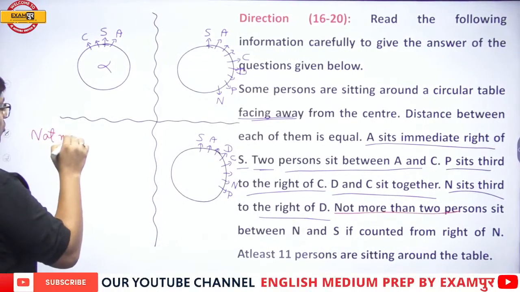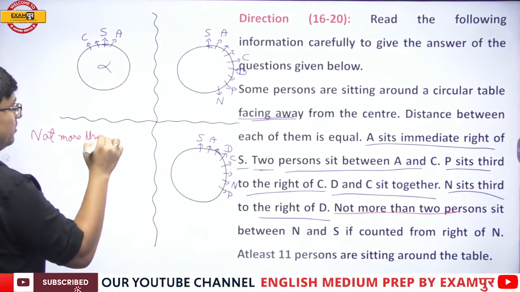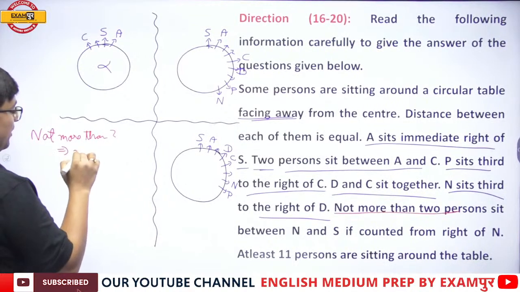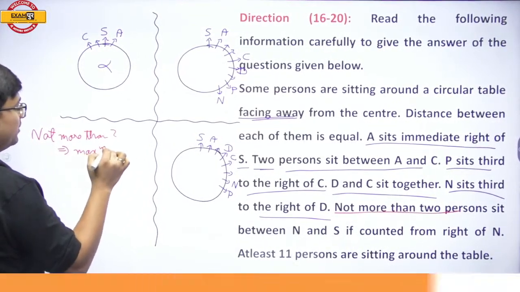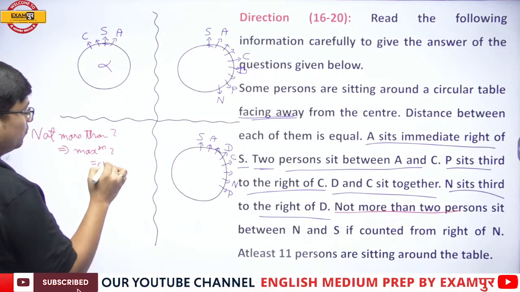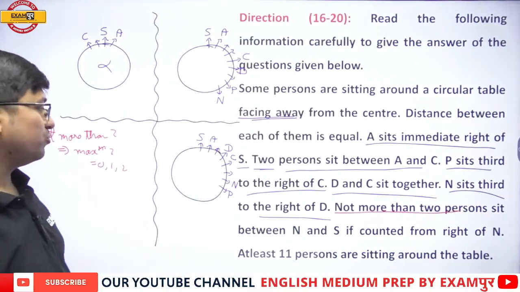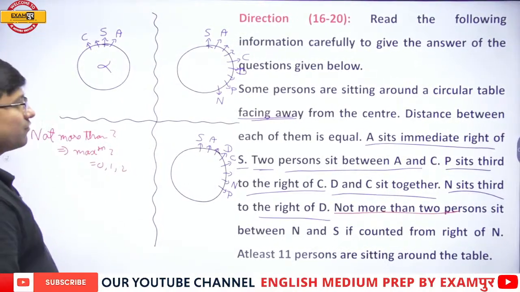The upper limit is 2, which means 0, 1, or 2. So not more than 2 persons sit between N and S if counted from the right of N.